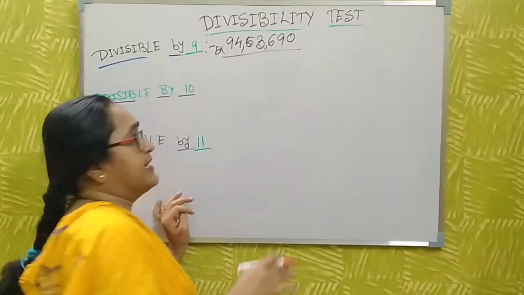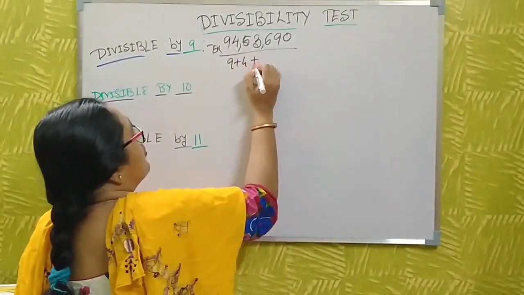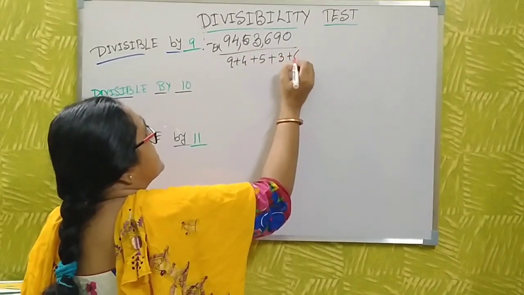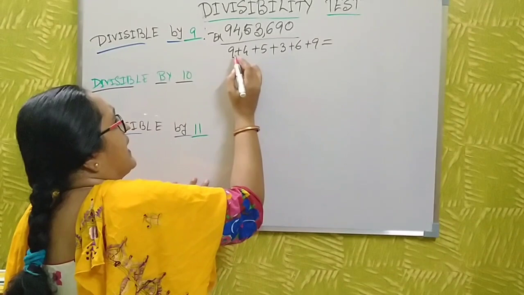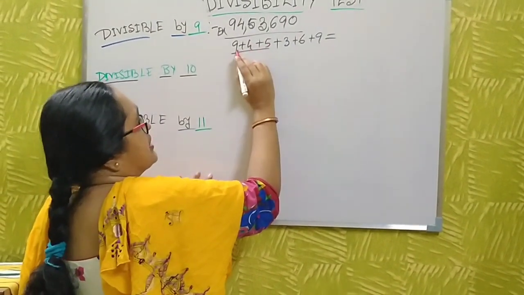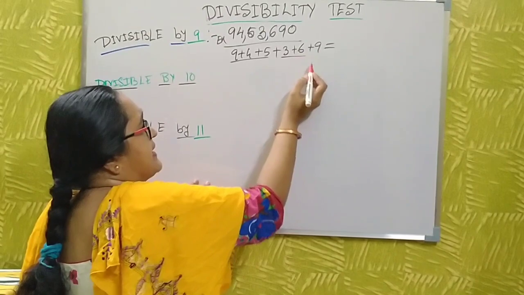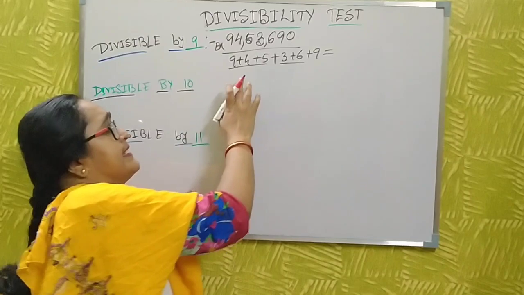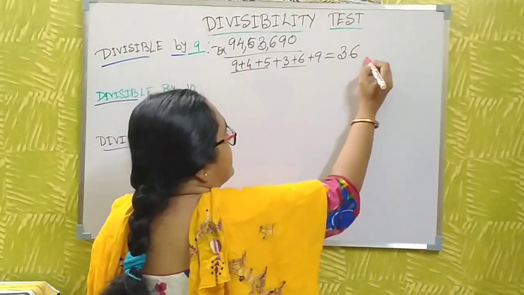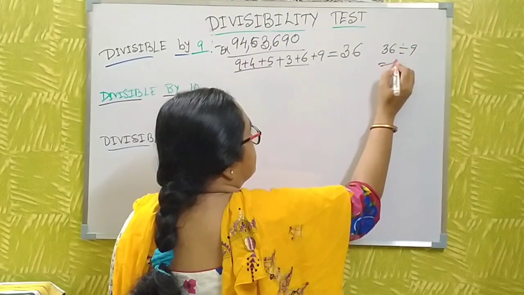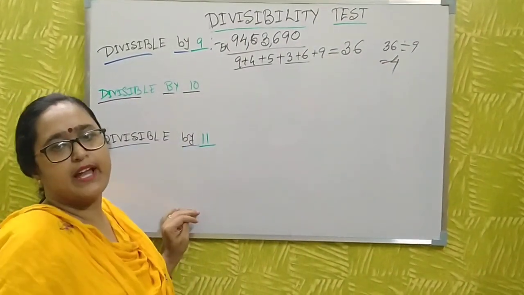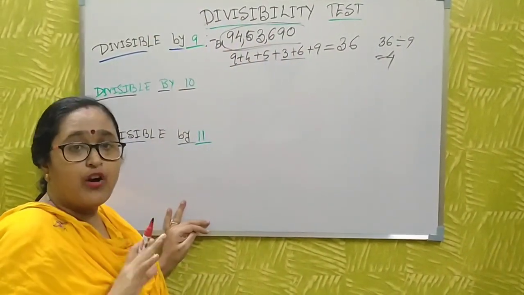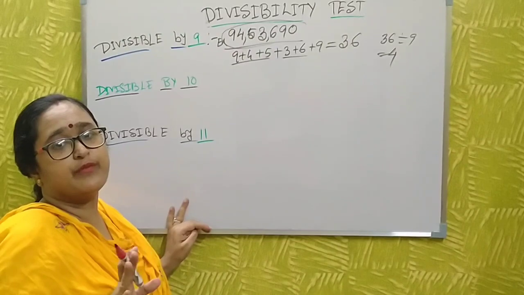Here also, just you do the addition. Okay. 3, 6, 9 and 0 you can do. And this is 9, 9, 18. 18 plus 9, again 9, 9, 18, 18, 18, 36. Yes, 36 is divisible by 9. Then you also say the big number is, without division, divisible by 9.